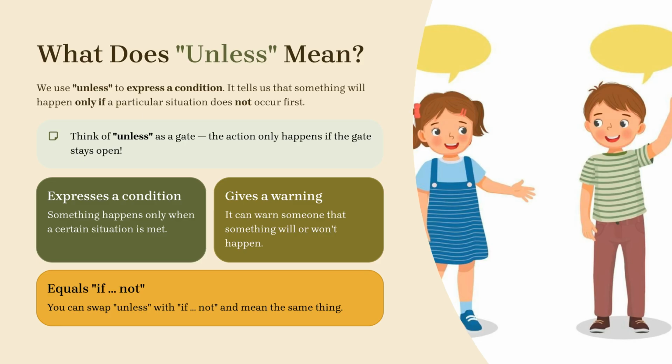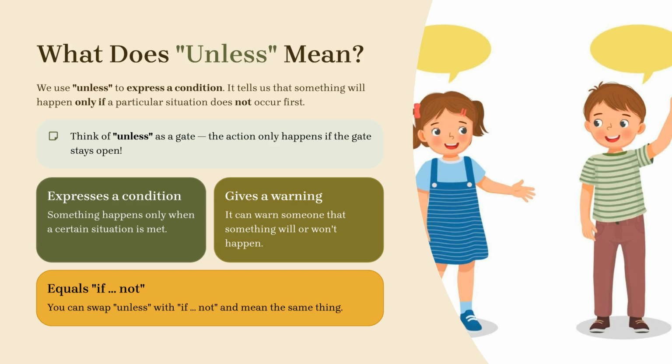What does unless mean? We use unless to express a condition. It tells us that something will happen only if a particular situation does not occur first. Think of unless as a gate, where the action only happens if the gate stays open.